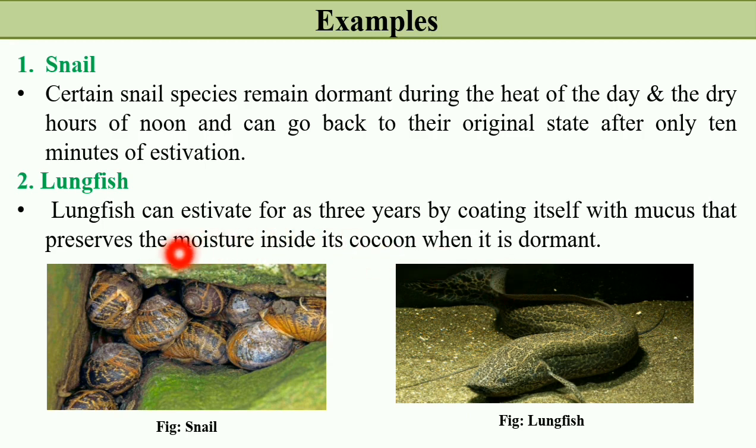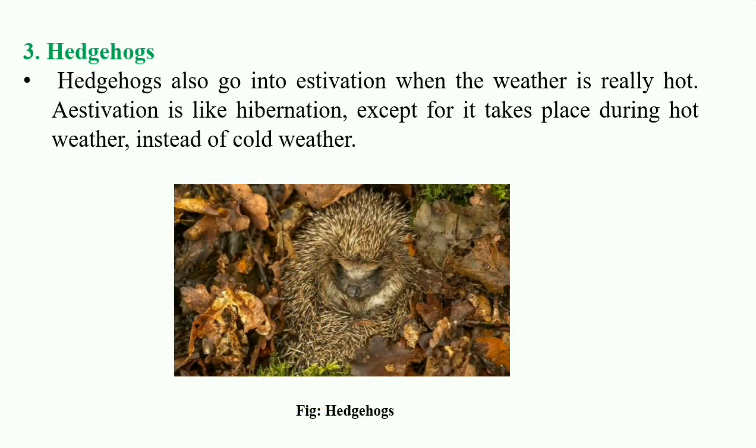Lungfish can estivate for as long as 3 years by coating itself with mucus that preserves the moisture inside the cocoon when it is dormant. The third example is hedgehogs. Hedgehogs also go into estivation when the weather is really hot. Estivation is like hibernation except that it takes place during hot weather instead of cold weather.